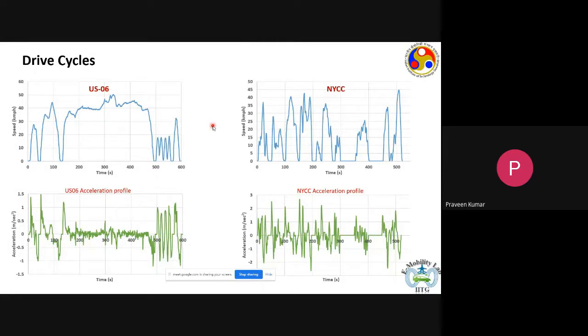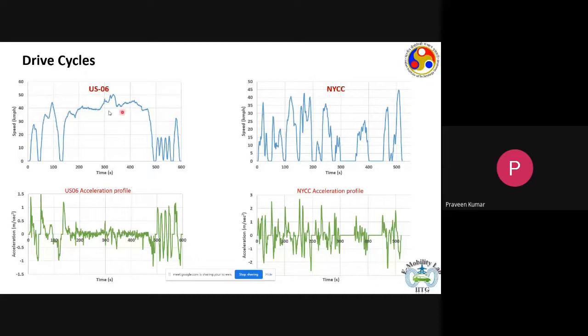Now, these were the two city drive cycles, and in this slide there are two more city drive cycles. So on the left we have US 06, and on the right we have NYCC, and NYCC stands for New York City Cycle. Now, if you see here, both the drive cycles show a very different driving pattern. So US 06 is a kind of driving pattern known as mixed driving. So you are in the crowded part of the city. So here, the tail end of the drive cycle represents a crowded part of the city.